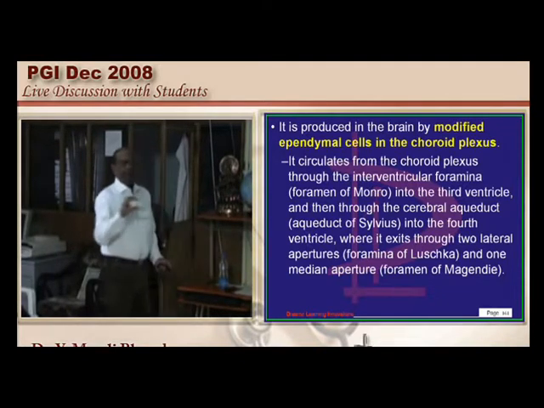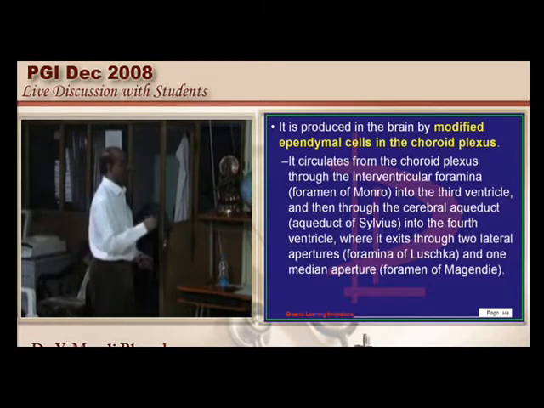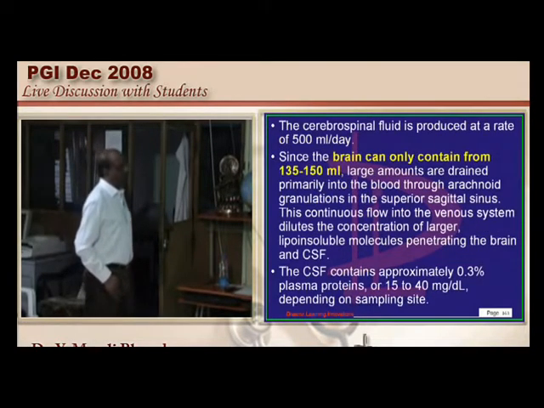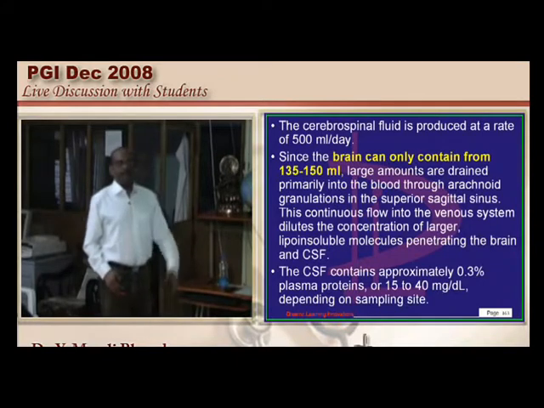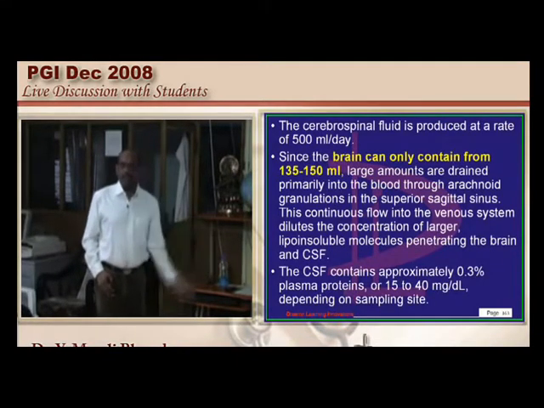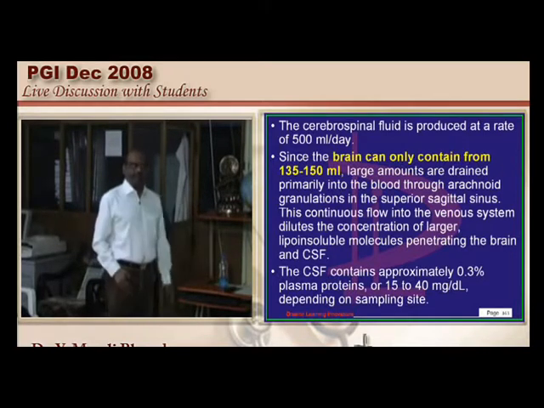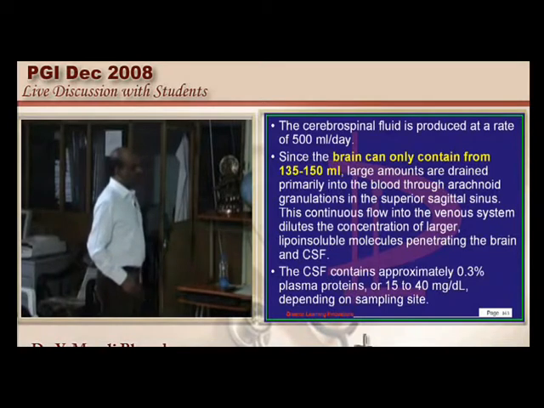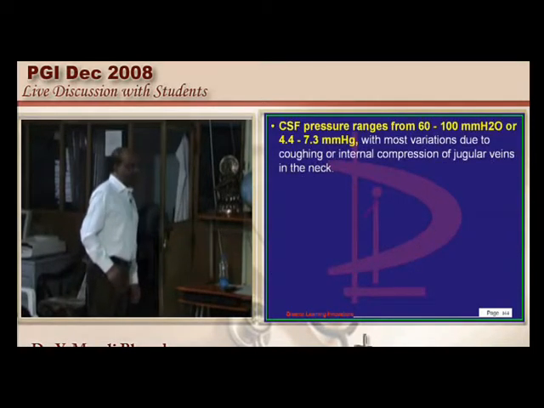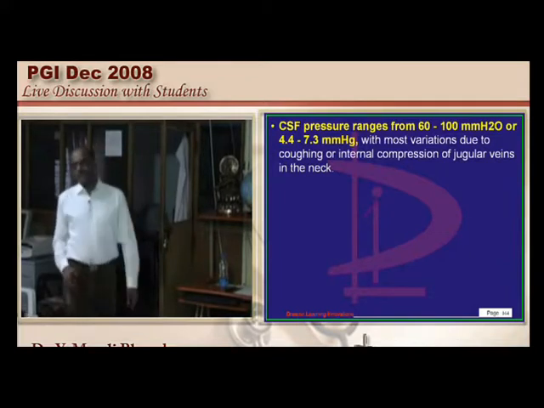So it is the modified ependymal cells inside the choroid plexus which are responsible for the production of it, and arachnoid granulations will absorb it. And the brain can contain only 130 to 150 ml of CSF, but it is produced at a rate of 500 ml per day. That means 350 ml every day should go out of the calvarium, otherwise hydrocephalus will occur. CSF pressure can range between 60 to 100 millimeters of water. So you must be sure on all these true statements.